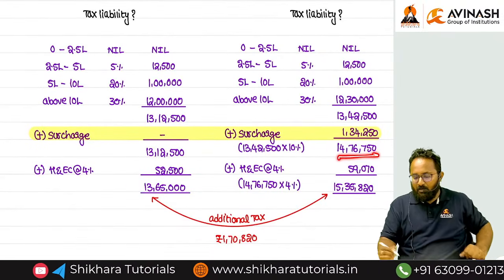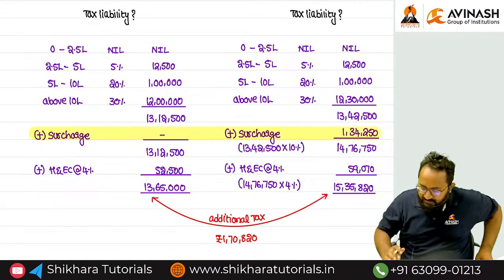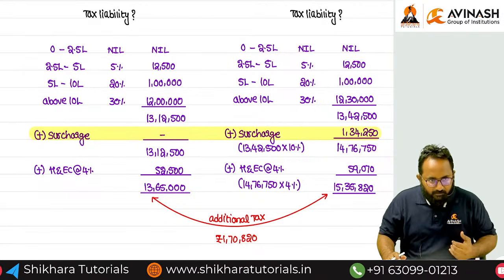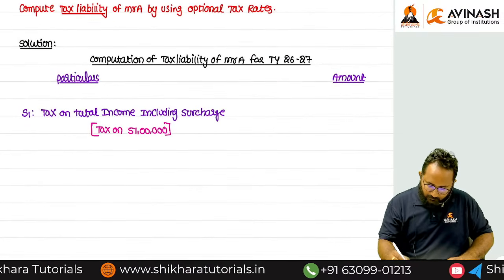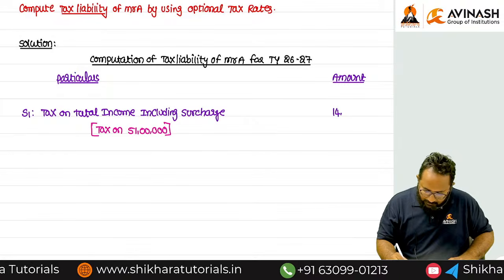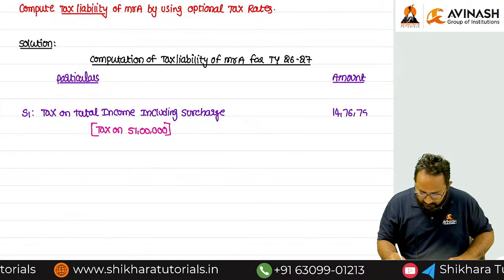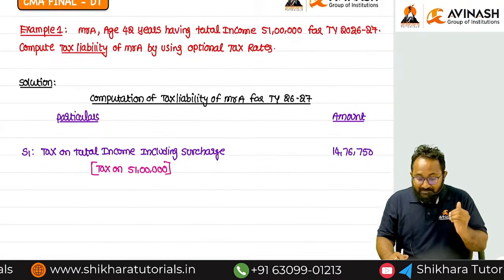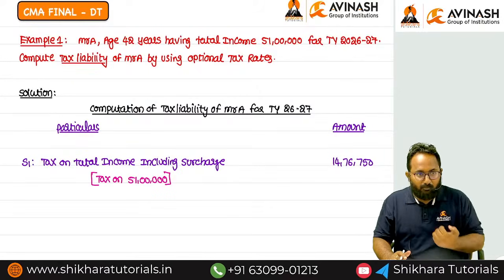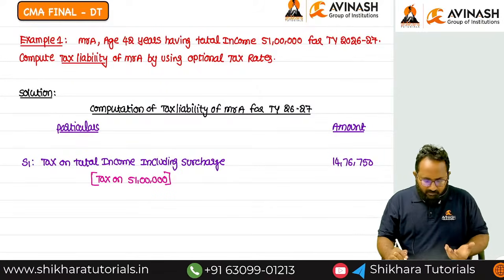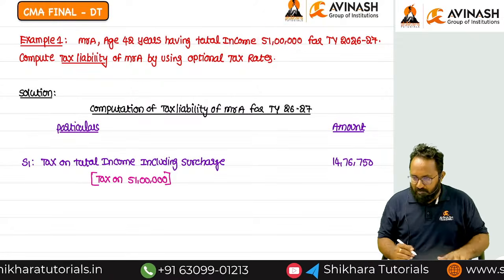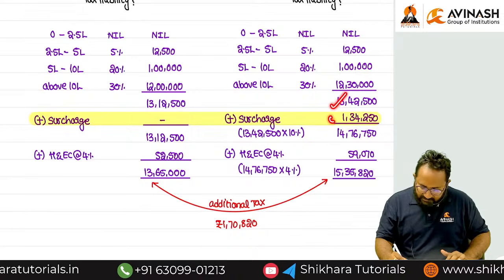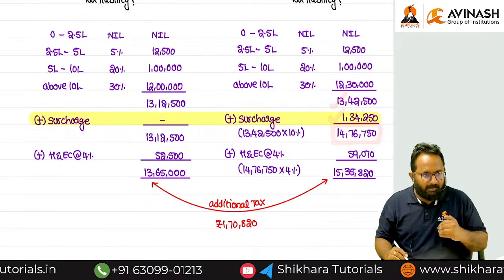14 lakh 76,750. Whose expectation is this? Generally, if you have a 51 lakh income, the tax and surcharge on that 51 lakh is what the department is expecting.